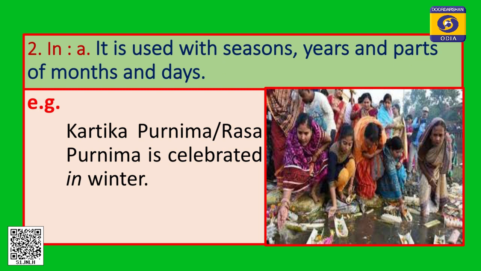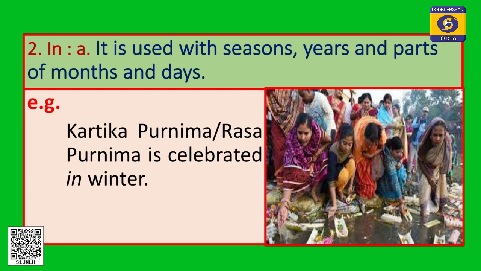You just see, Kartika Purnima or Rasa Purnima, we say Rasa Purnima is celebrated in winter. So, when we use in, you just see the difference. At festival, at any festival we can use. We can also use in to talk about the seasons, years and parts of the months and days. So, Kartika Purnima or Rasa Purnima is celebrated in winter.